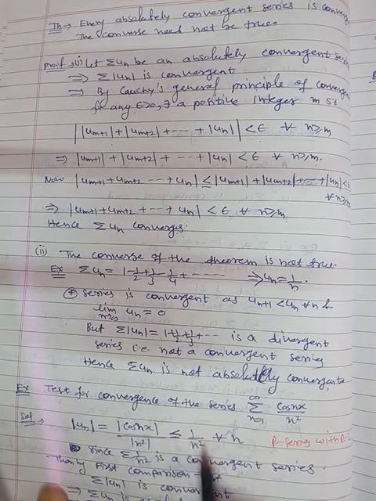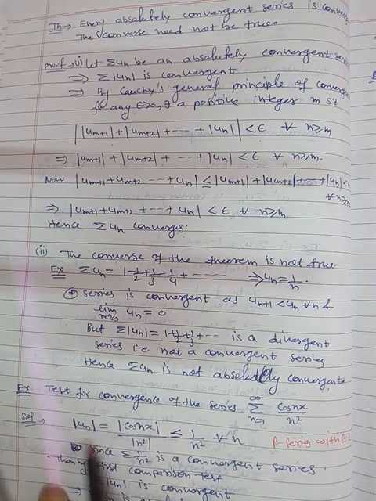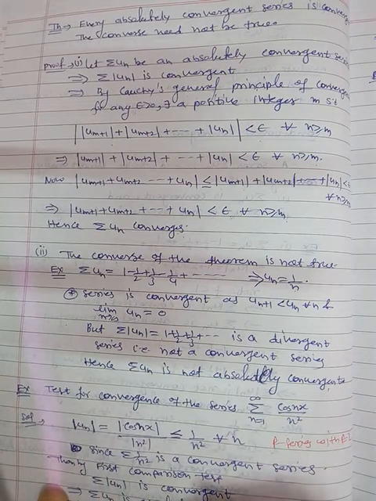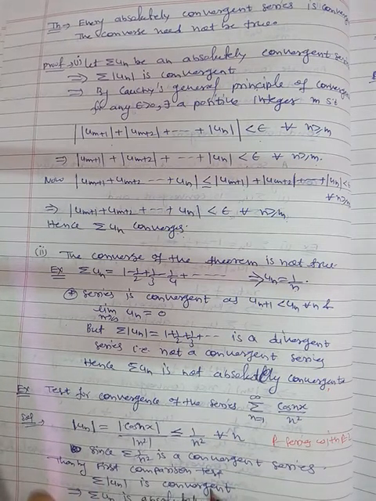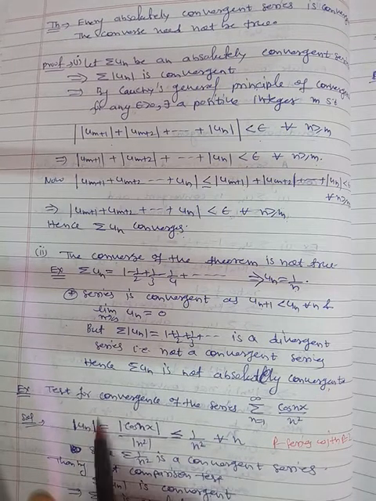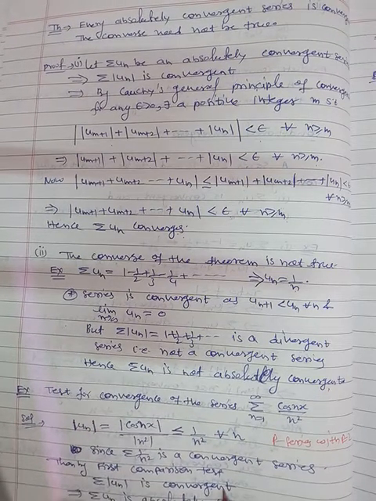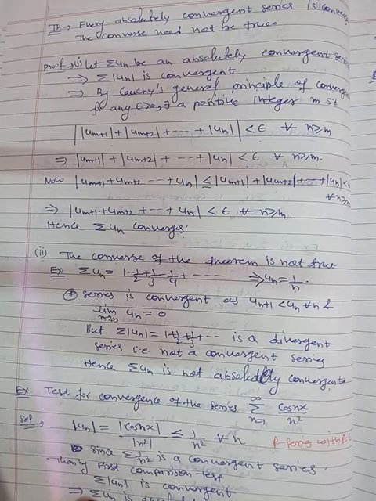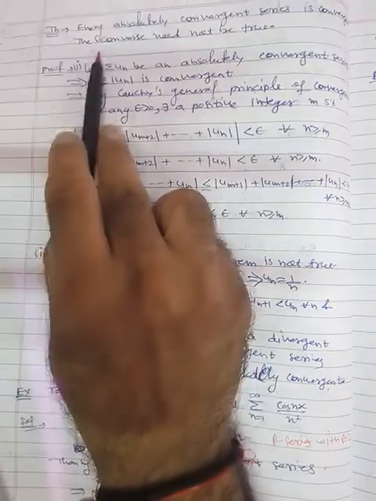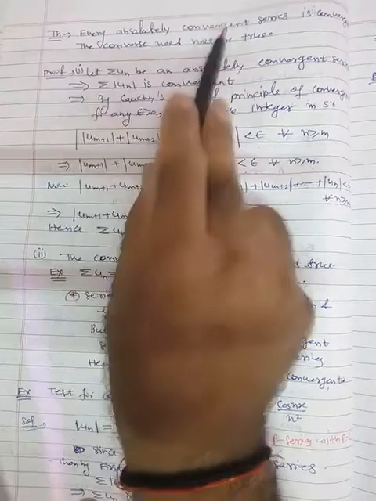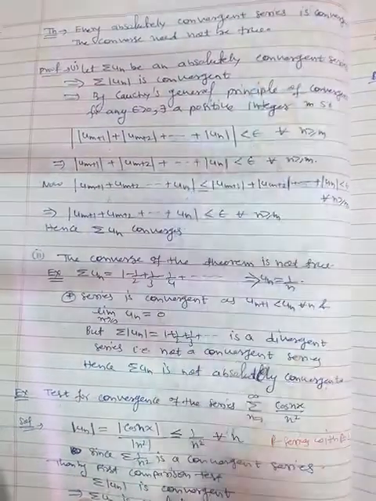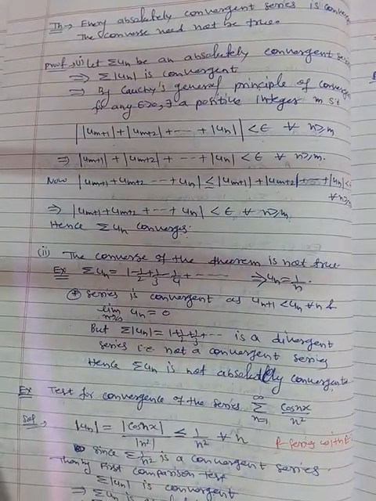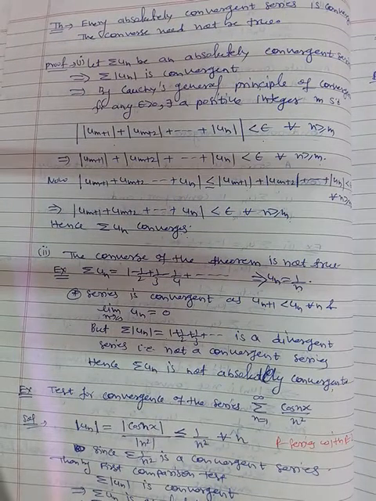Since this series is convergent, the magnitude of un is convergent, that means summation of un is an absolutely convergent series. And then by this theorem, absolutely convergent series means convergent series. So summation of un is a convergent series. So this is the example.